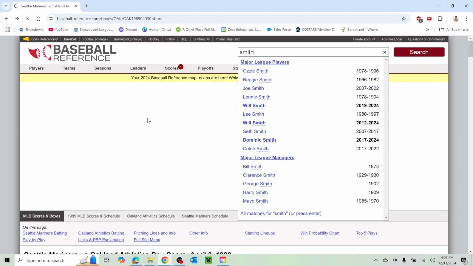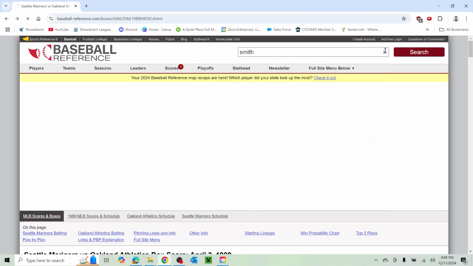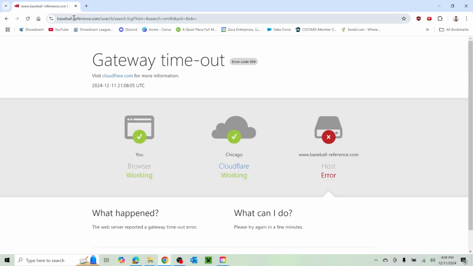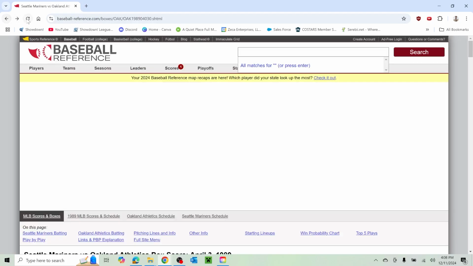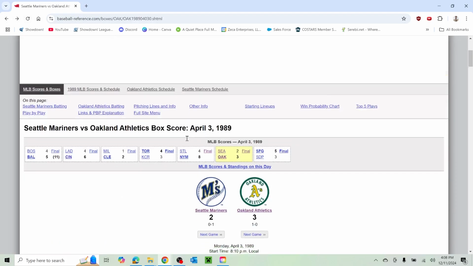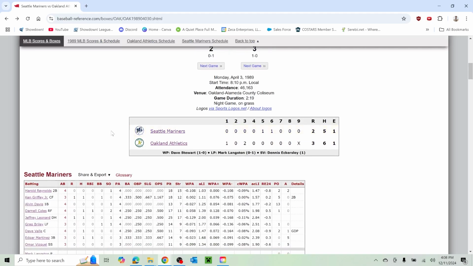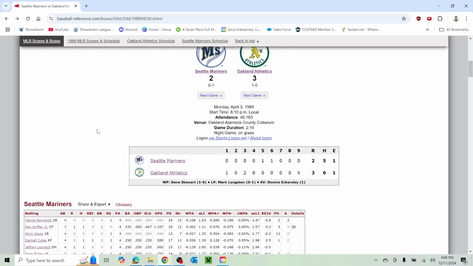and let's see if it'll come up. There might be several guys with Smith. I might have just broke my computer because it's trying to think too hard. But if you do that, then, oh, yep, it timed out. That's funny. But there are guys that just played one game in their career and there isn't much to talk about. You look at it, you have no idea who they are. They don't have a picture. They don't even have a birth date for most of these guys.